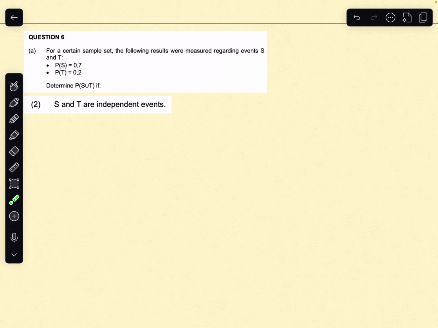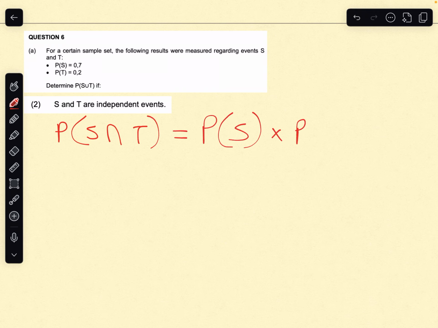Anyway, so what we know about independent events is that the probability of S and T happening is the same as the probability of S happening times the probability of T happening. So these are things that we need to remember when we see these keywords: independent events, mutually exclusive events.